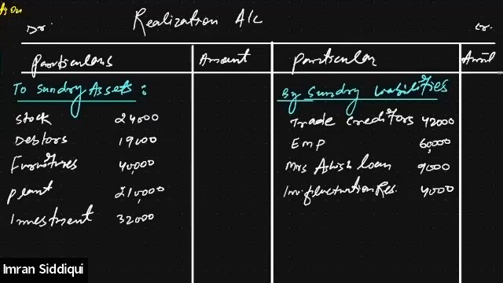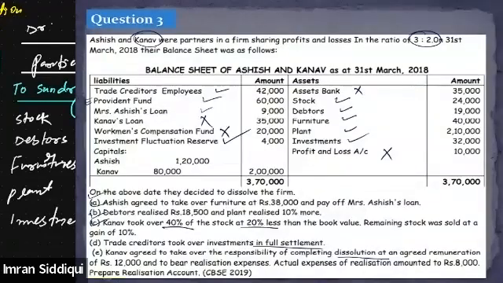All right, everyone. Okay, is it clear to all of you? Yes or no? Yes, sir. Now, the next thing is that their capital balances are also given. Ashish and Kanak's capital balances are given. This is not relevant for the realization account. The capital balance of the partner will be transferred to the partner's capital account. We are done with the balance sheet. Asset side, liability side, both are dealt with. Now we'll move to the adjustment.